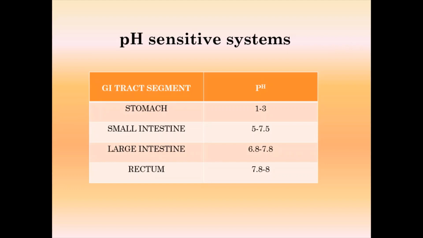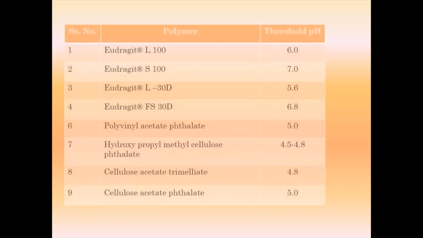So when we design the colon targeted drug delivery system, we should consider all these pH values. This pH plays a critical role in designing the colon targeted drug delivery system.